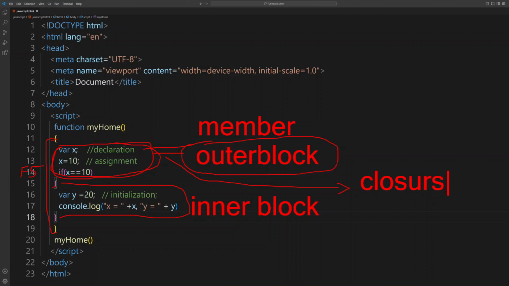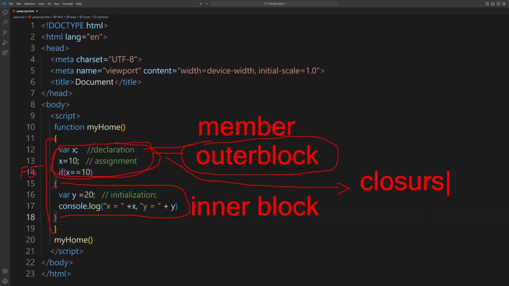This is a very important question in interviews. What is function closure? The answer to this question is: when the outer block members are accessed by the inner block members, that mechanism is called closure, function closures. That's it.